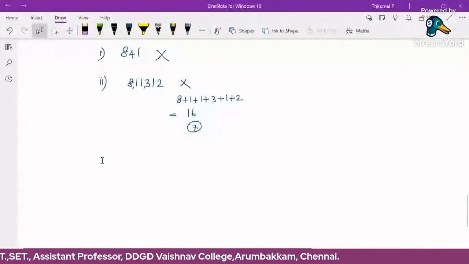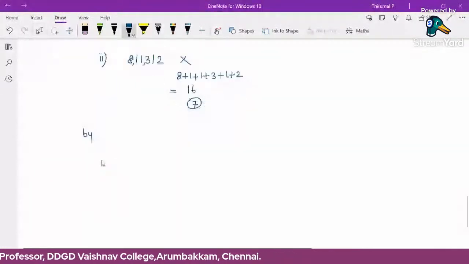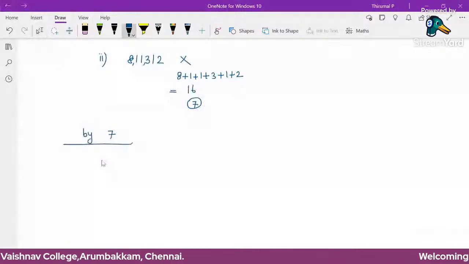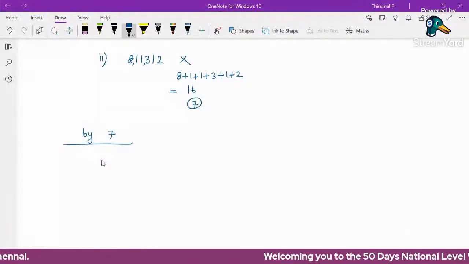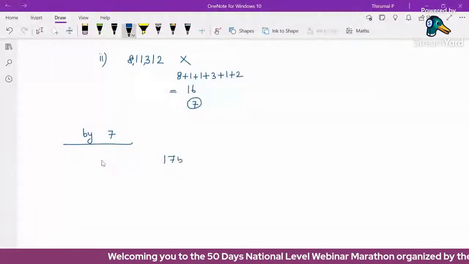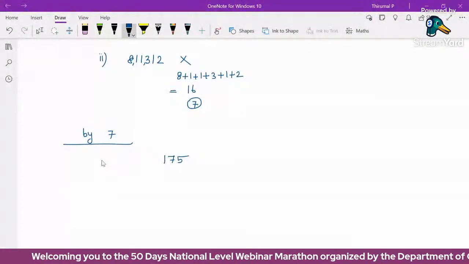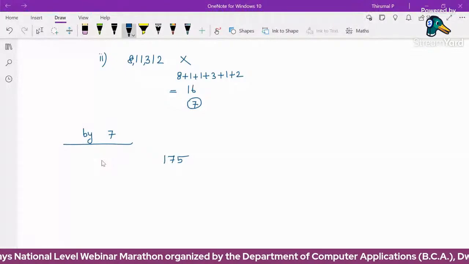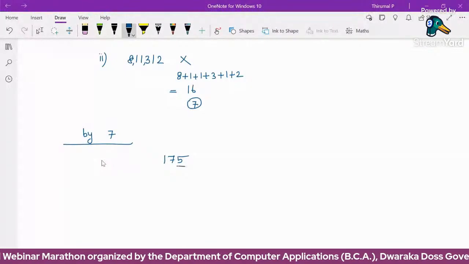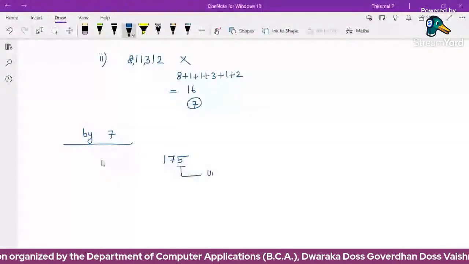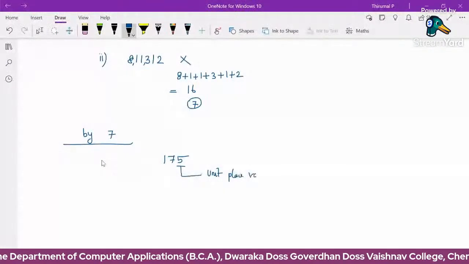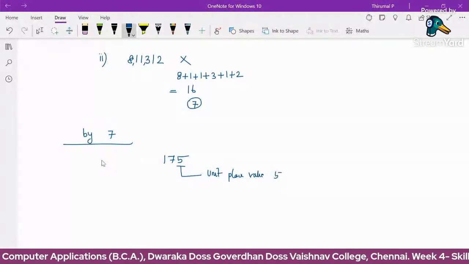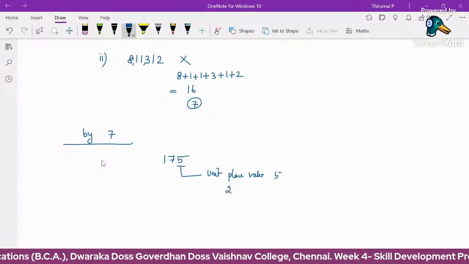Next, divisibility by 7. Okay, for a given integer, how do we check the divisibility condition for 7? Suppose I'm choosing a number, 175. This is a given 3-digit number. Just see the unit digit value, 5. Just double the unit place value, that is 2 times 5.